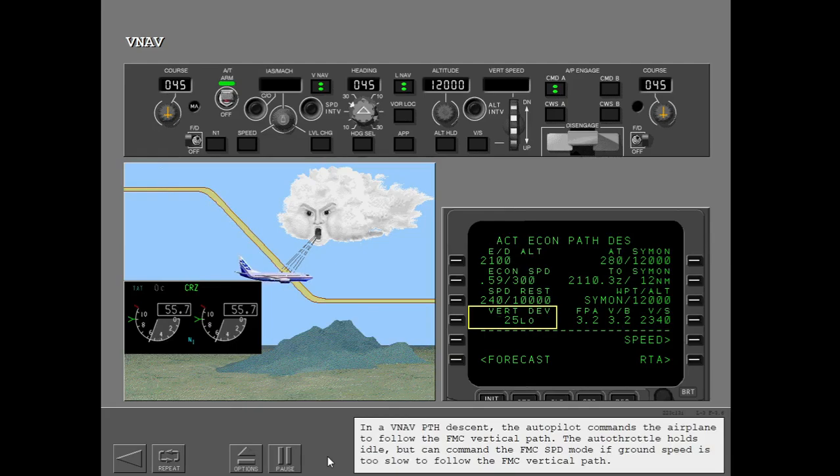In a VNAV path descent, the autopilot commands the airplane to follow the FMC vertical path. The autothrottle holds idle but can command the FMC speed mode if ground speed is too slow to follow the FMC vertical path.